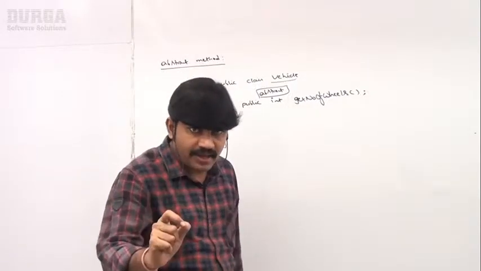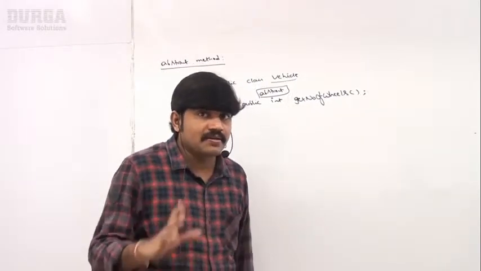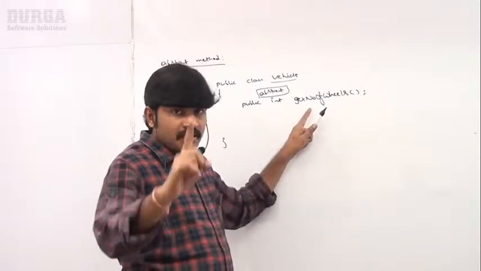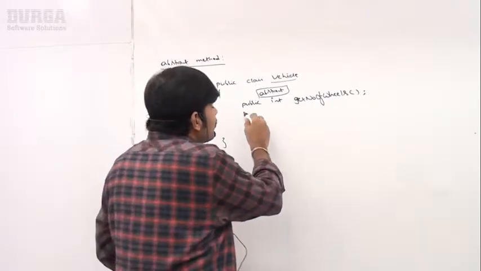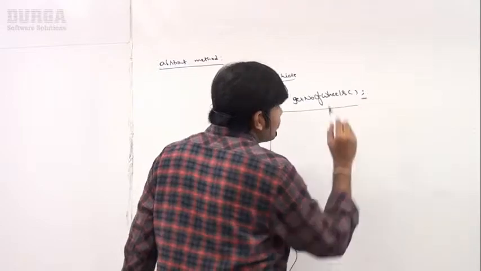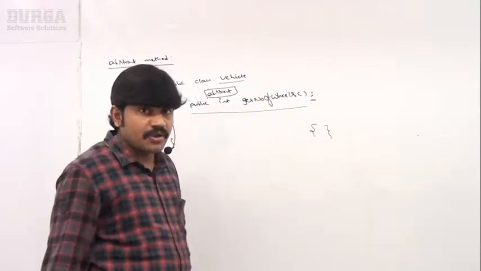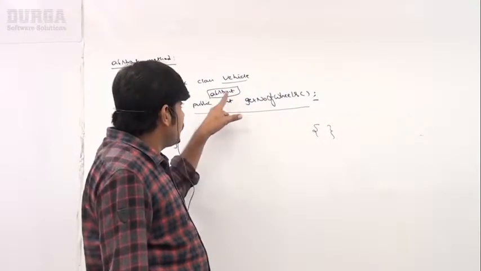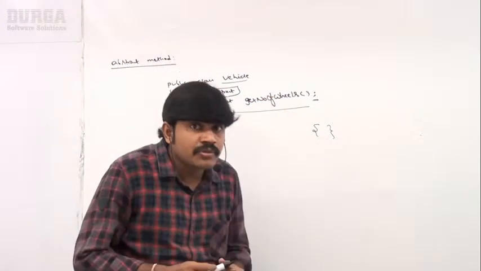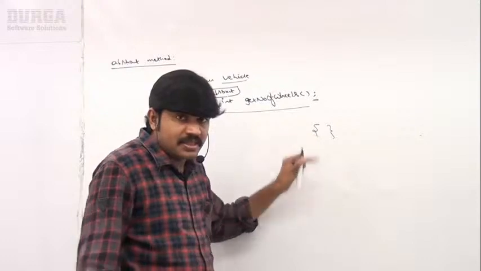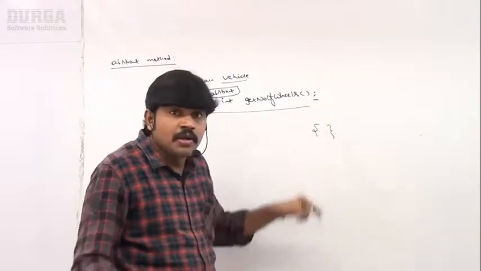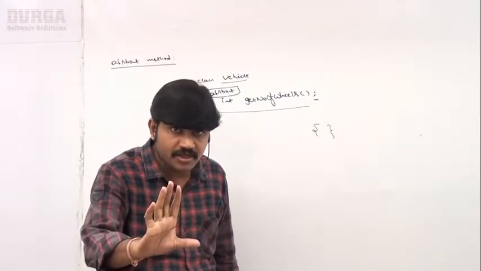Abstract method has only declaration but not the implementation. That's why abstract method declaration ends with a semicolon but not curly braces. Very important question: abstract method declaration should end with a semicolon but not curly braces. Are you able to understand?